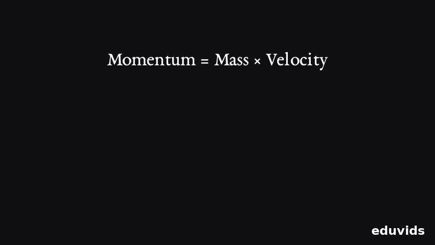Momentum is a measure of motion found by multiplying mass times velocity. We write it as p equals mv. So a 2,000 kilogram truck moving 10 meters per second carries 20,000 units of momentum.